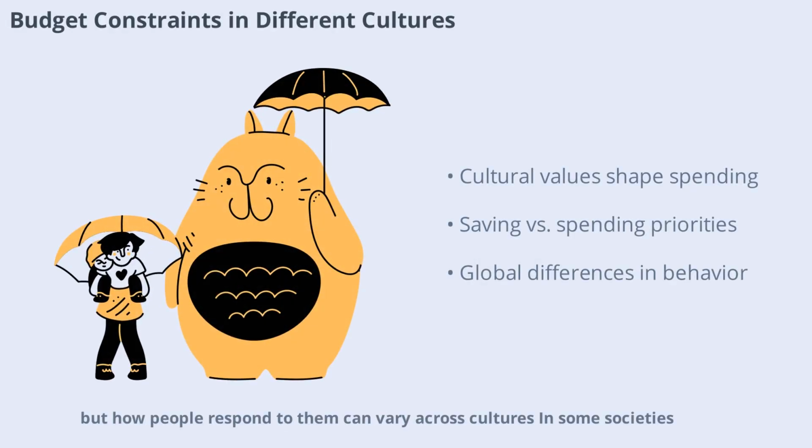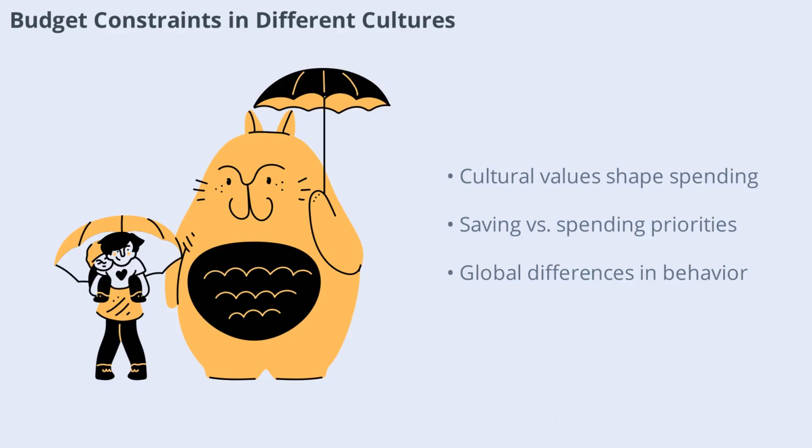Budget constraints are universal, but how people respond to them can vary across cultures. In some societies, saving is highly valued, while in others, spending on experiences or family is prioritized. Cultural attitudes toward money, debt, and consumption all influence how individuals navigate their budget constraints. By studying these differences, economists gain insight into global consumer behavior and the diverse ways people manage their resources.